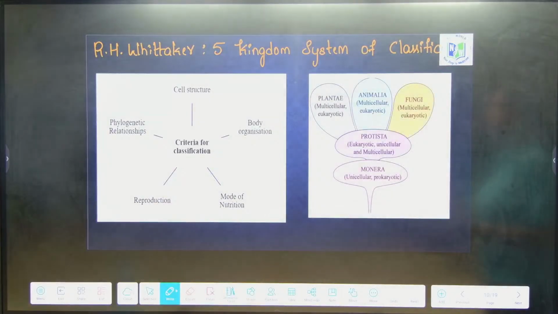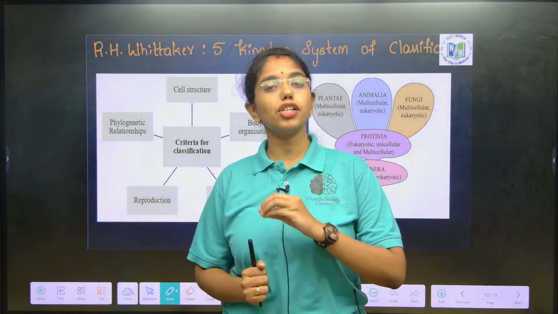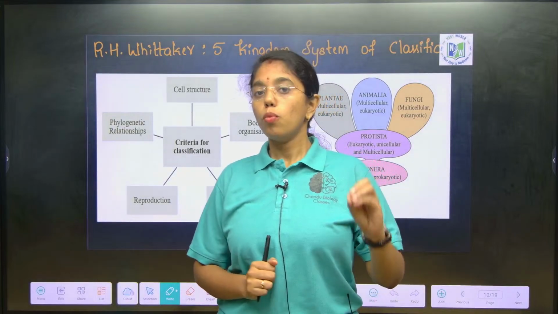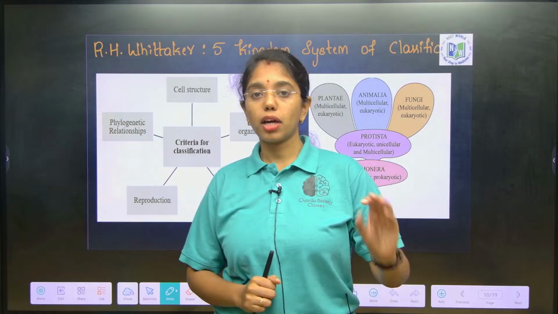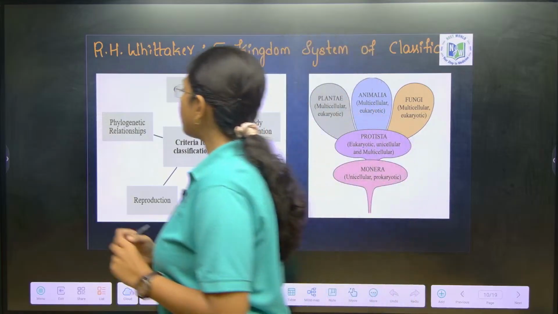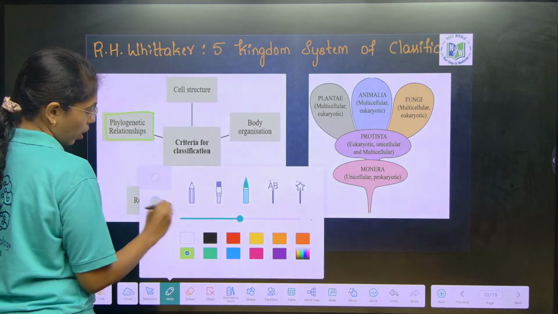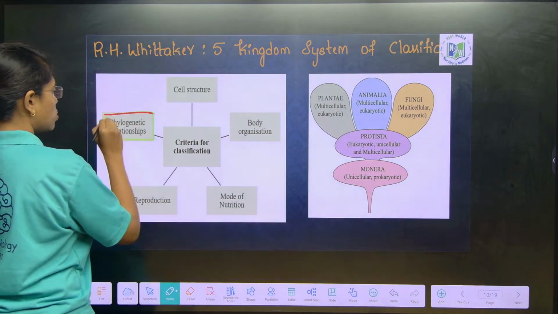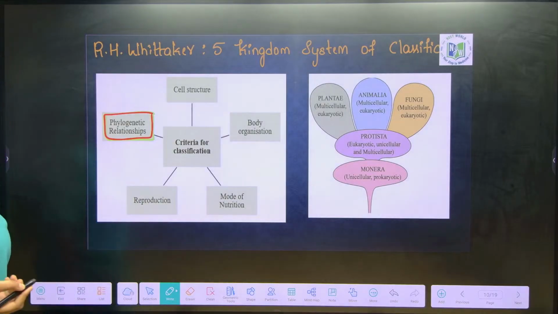And then five kingdom system of classification. Five kingdom system of classification is widely accepted. It is the most accepted system of classification, because they have considered phylogenetic relationships as well. So, what are the major criteria they have considered?